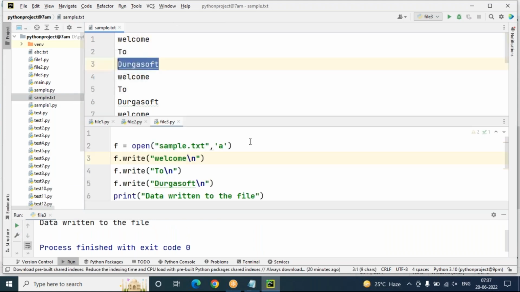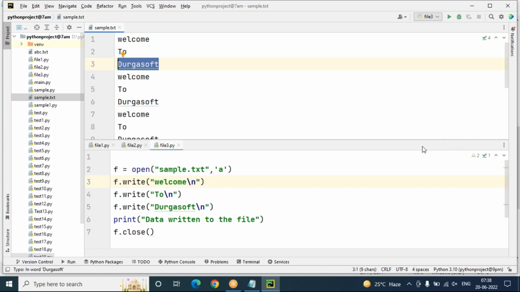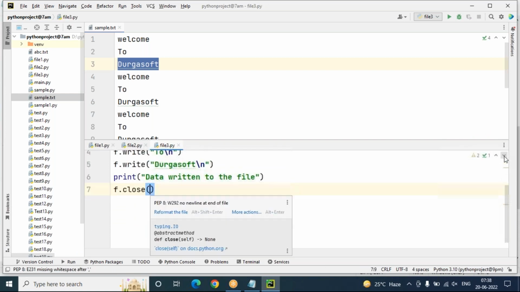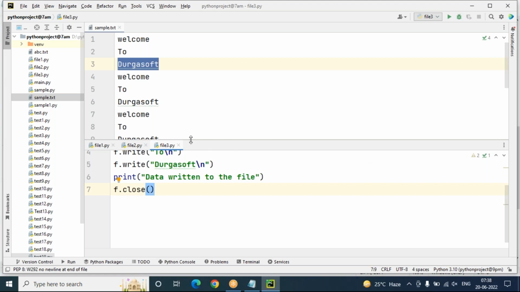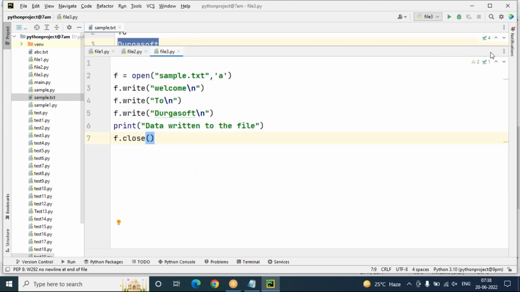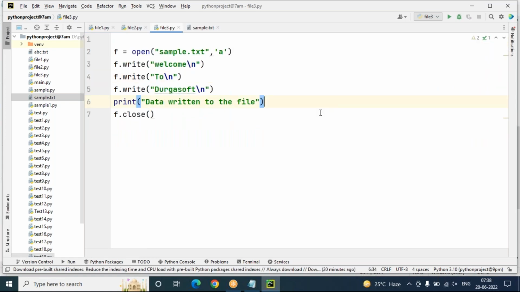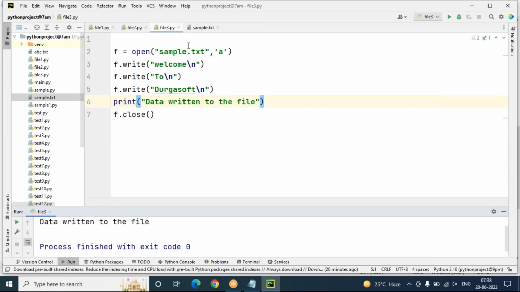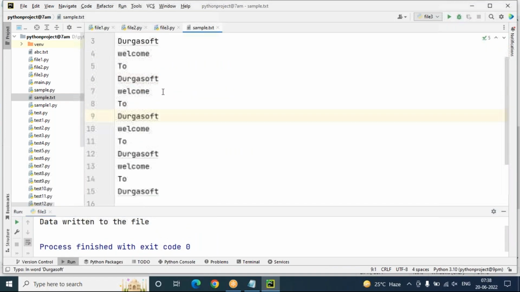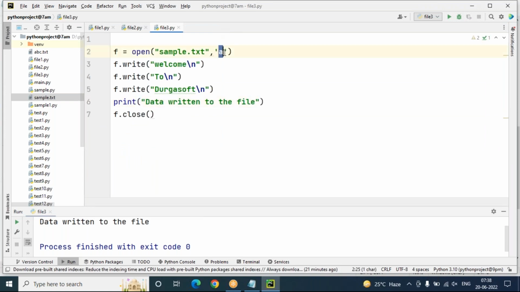So welcome to Durga Soft. Now you can see. Every time it is going to be added to the sample.txt here. How many times you execute, it keeps on adding here. This is called what? Append mode. Append means data will not be overridden. It keeps on adding extra data to the file.